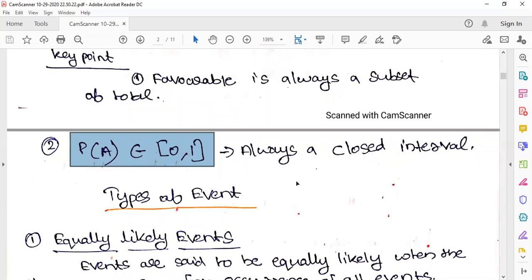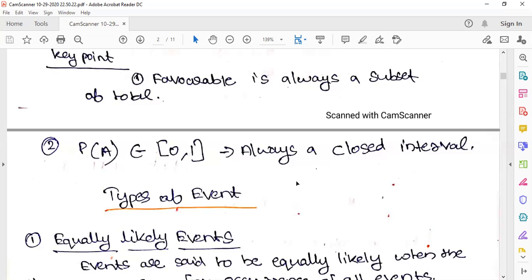So up to now, before starting the types of events, what are all the things you understood? You should understand what a random experiment is. In any random experiment, the output cannot be determined. You cannot say this is the output. If you can say this is the output, then the probability is 1. If you are given 4 options and only 1 is correct, and you have to find that one, it's not a random experiment if the answer is given directly. Out of 4, only 1 is correct, so the probability is 1 by 4.